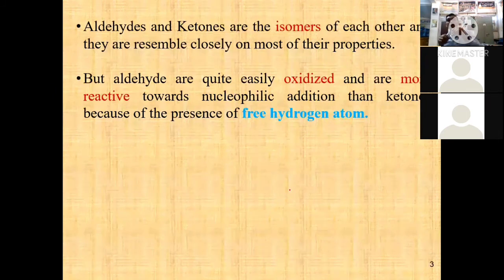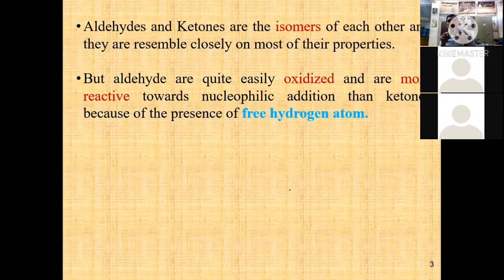Aldehyde and ketone are isomers of each other and they closely resemble each other in most of their properties. Some few properties match with each other.